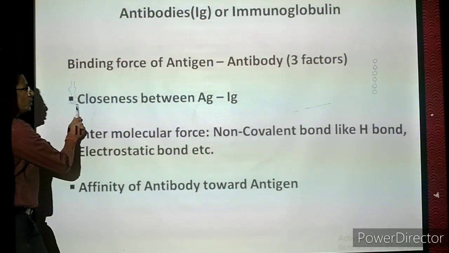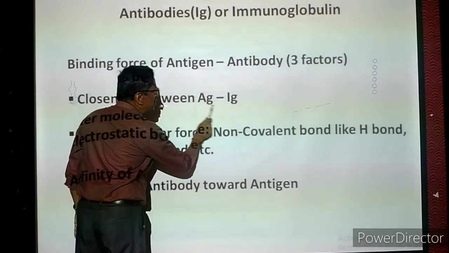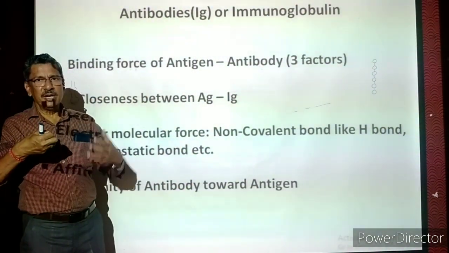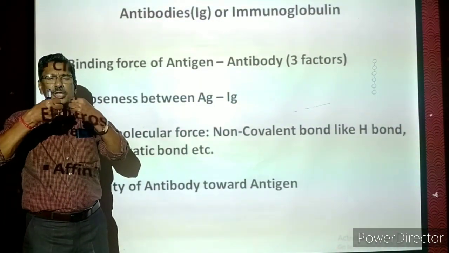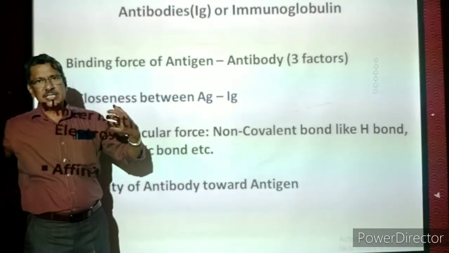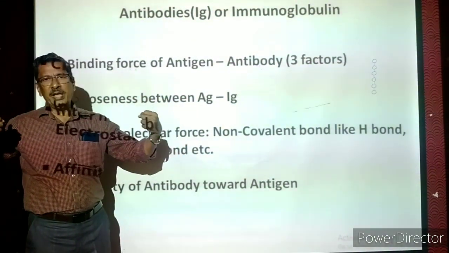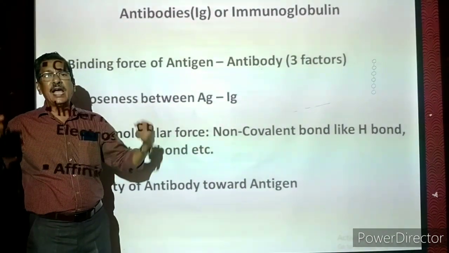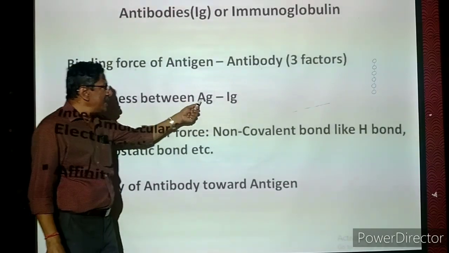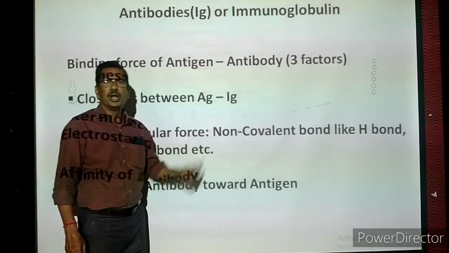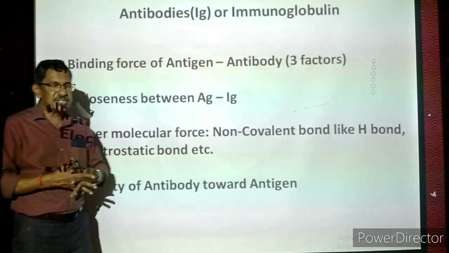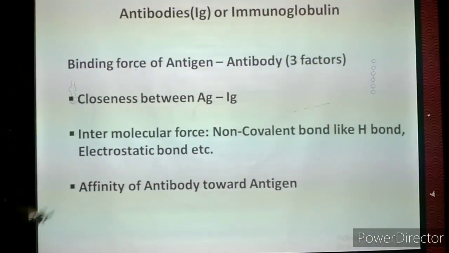The first factor is closeness between antigen and immunoglobulin. Imagine that a molecule of antigen and a molecule of antibody, both are present very close to each other, so the action will be very fast. Suppose antigen is far off, antibodies are further away, they cannot be attracted and the action will be slower. It will take place, but it will be very, very slow. So whenever the antigen molecule and the antibody molecules are closer, the binding force is very heavy, and the action will be very, very fast.